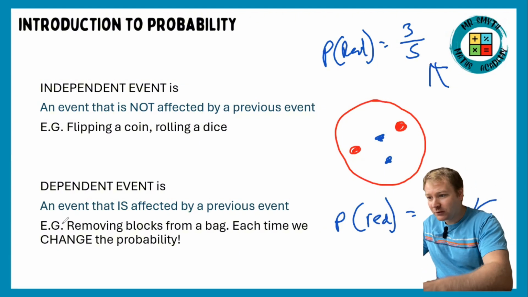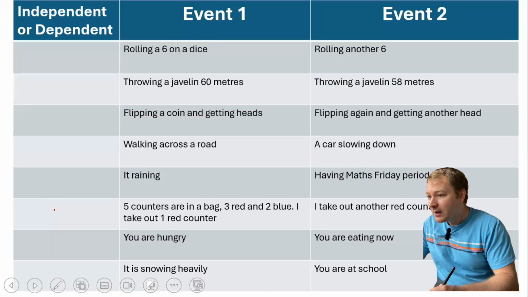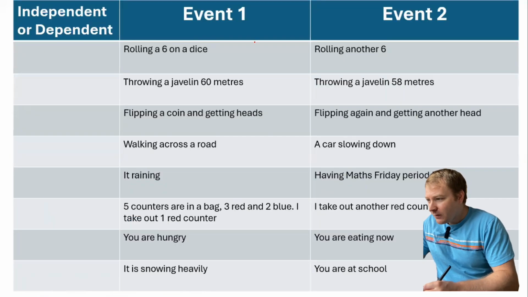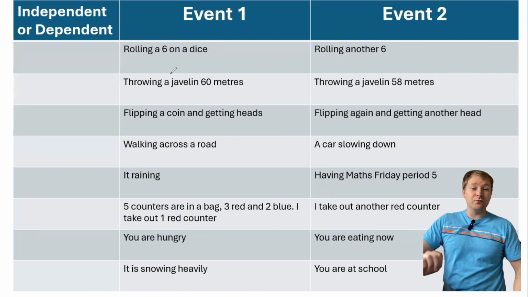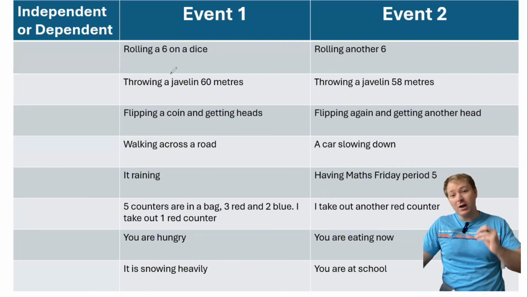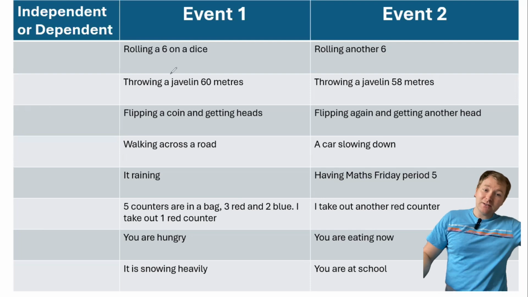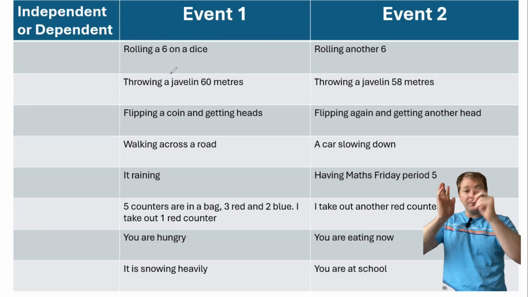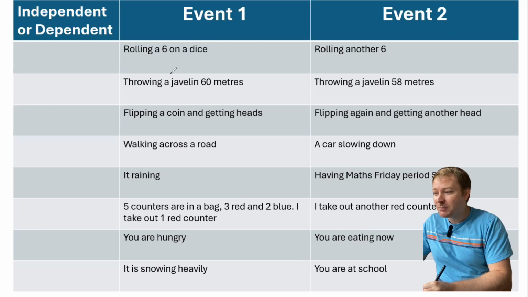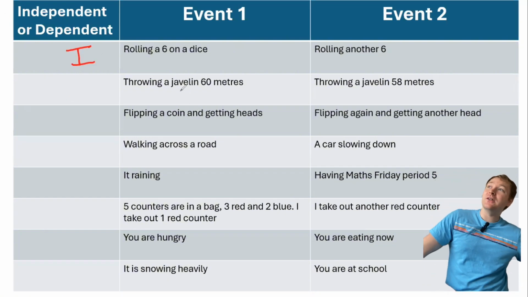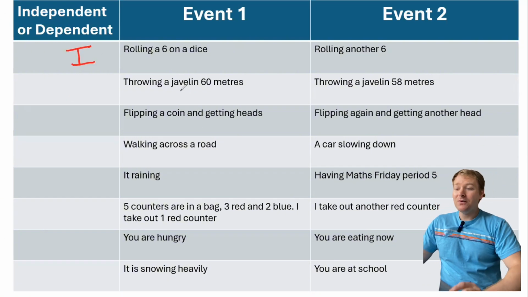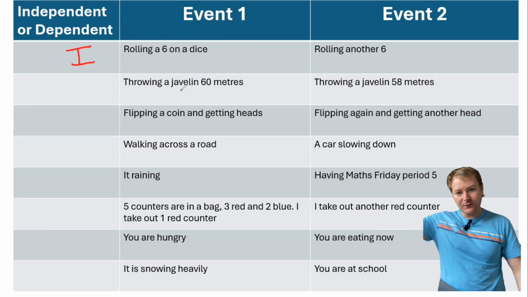So let's have a look at a couple of examples. We won't go over them all, but if you want to do these yourself, you can. So we're going to say, are these independent or dependent? If I roll a 6 on a dice, that's event 1. So I've just gone, right, I've got a 6. I'm going to roll another 6. Has that second 6 been affected by the first 6? No, it hasn't, which makes it independent. Next one, there's a javelin thrower and they throw it 60 meters. Then their second throw, they get 58 meters.